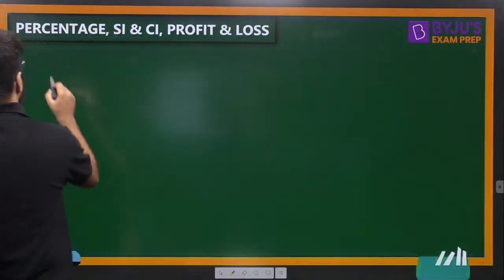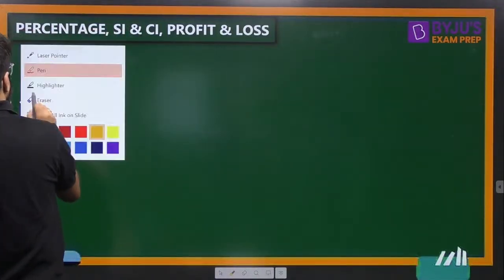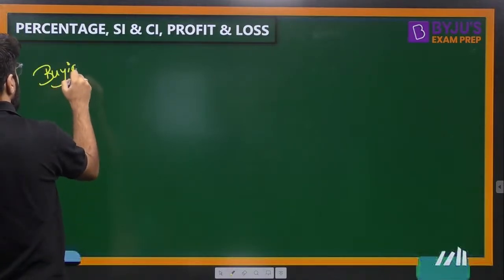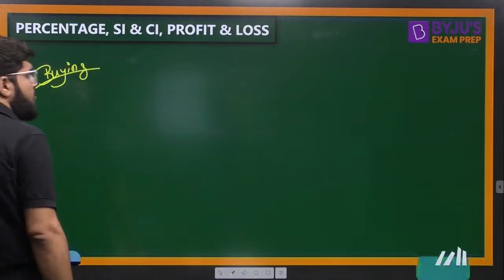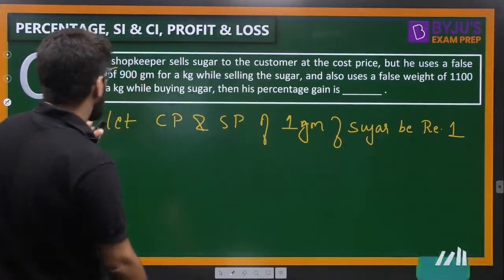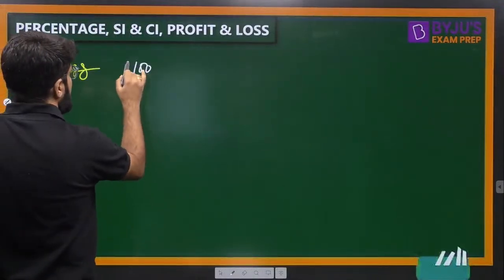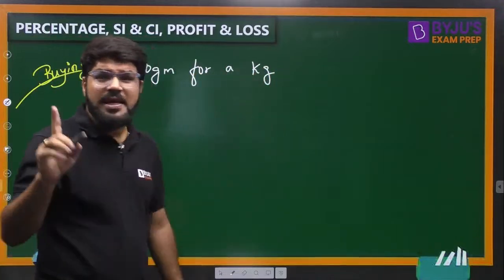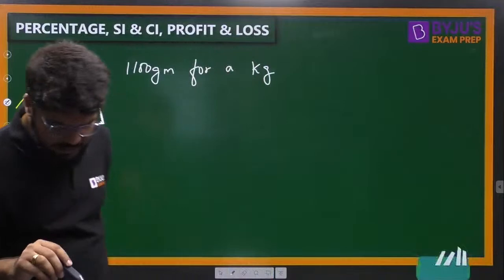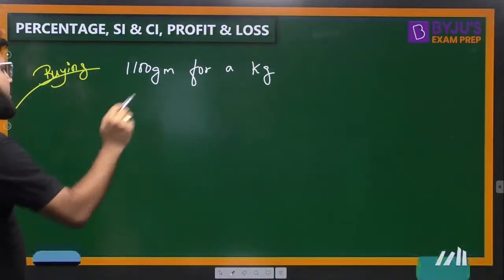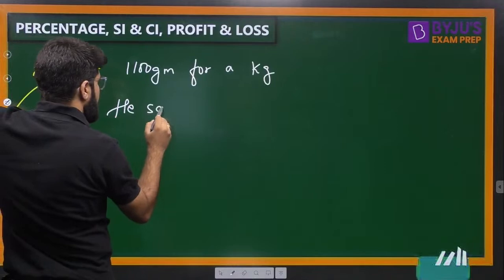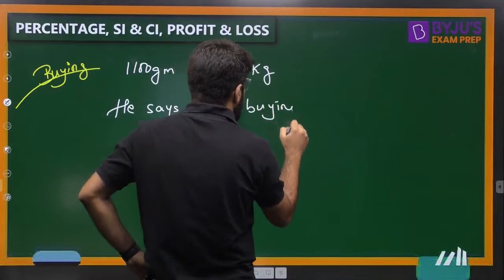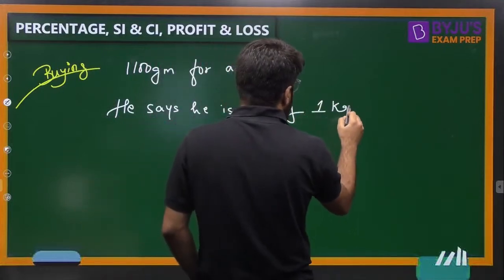तो पहले buying की बात करते. Let us talk about the story of buying first of all. He buys 1100 gram for a kg, right? That is the first fraud. That means, listen to this concept very clearly. He says he is buying, let me write down and explain you. He says he is buying 1 kg, right?